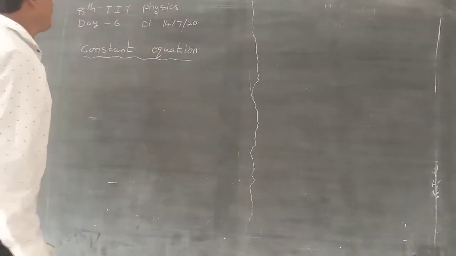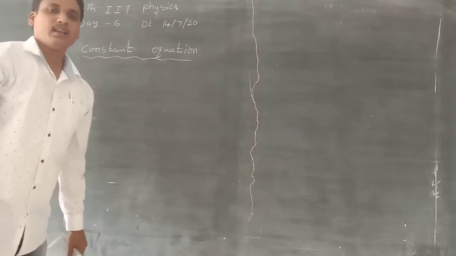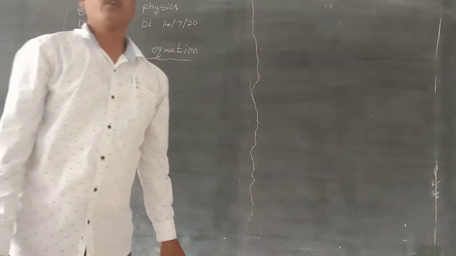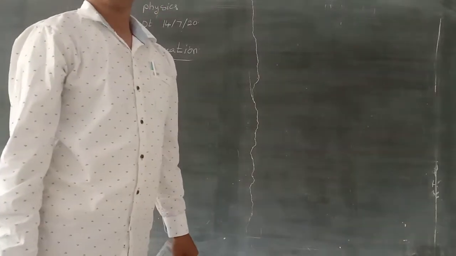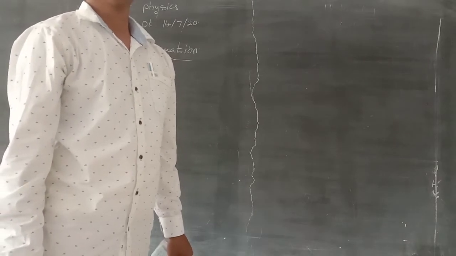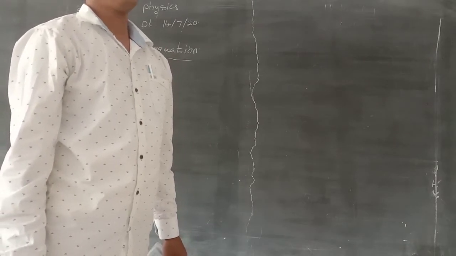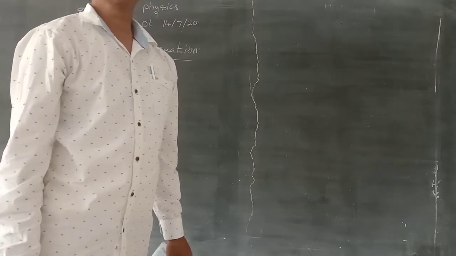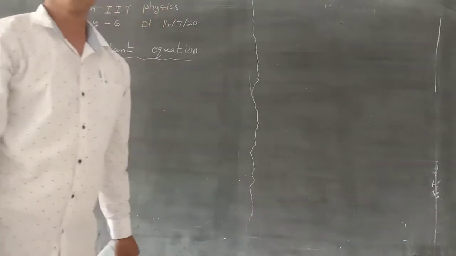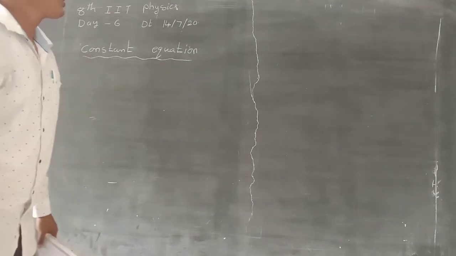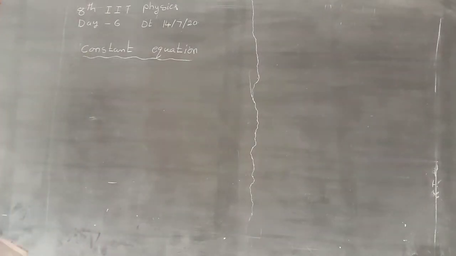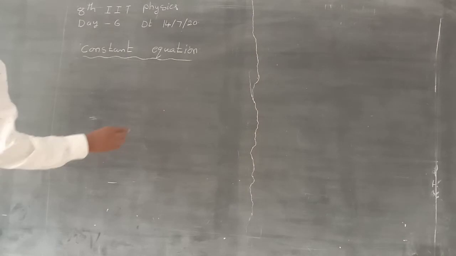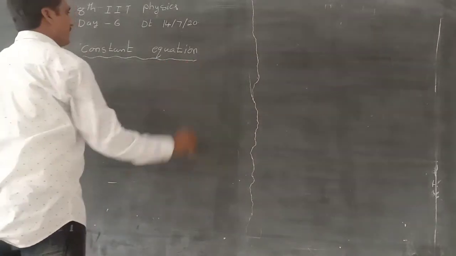So every body has acceleration when it is tied to a string. So from this topic we write the constraint equation.